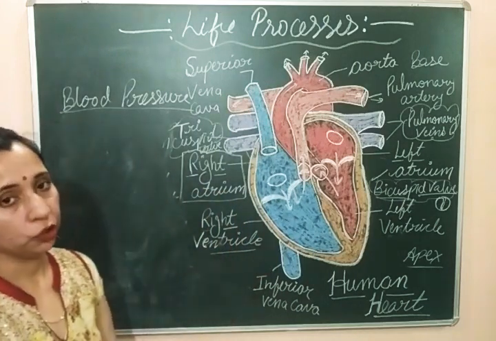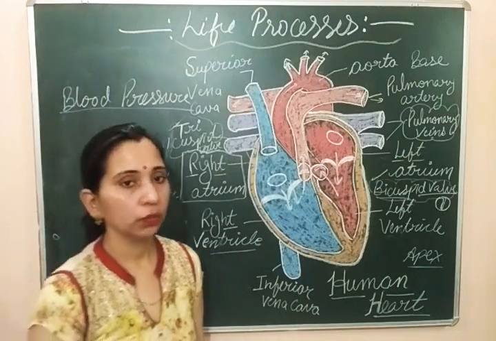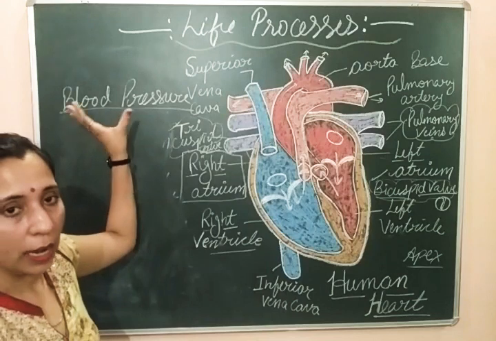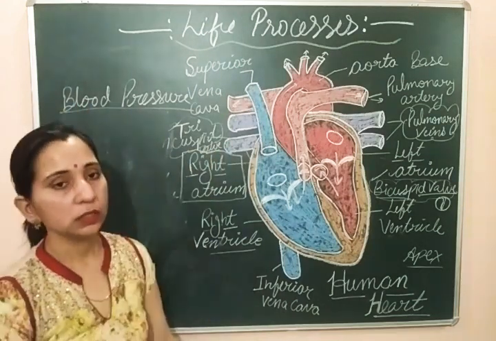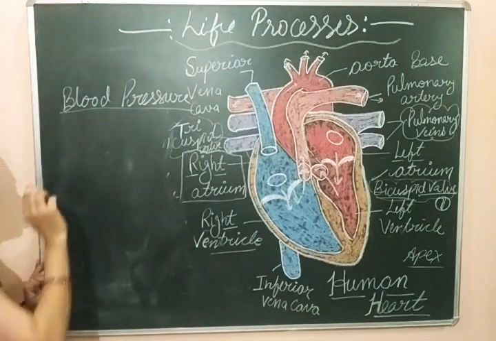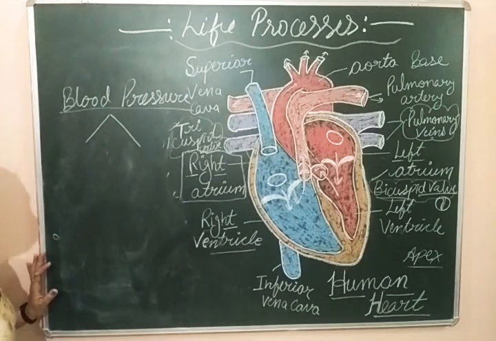Okay, अब जो blood pressure होता है, ये blood pressure vein से ज्यादा arteries में feel किया जाता है. We can record or measure the blood pressure in the arteries instead of veins. हम arteries में इसको आसानी से measure कर सकते हैं. So let's see what blood pressure is. Blood pressure को हम 2 categories में divide करेंगे. Blood pressure 2 तरीके का होगा.